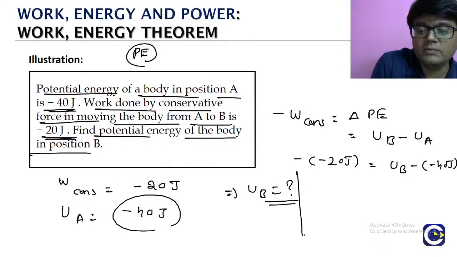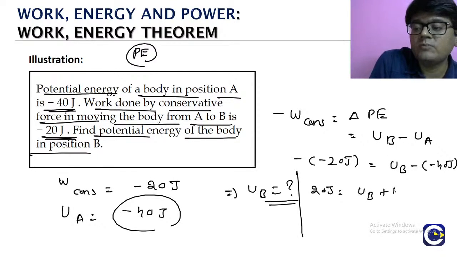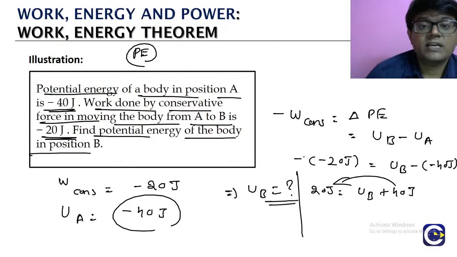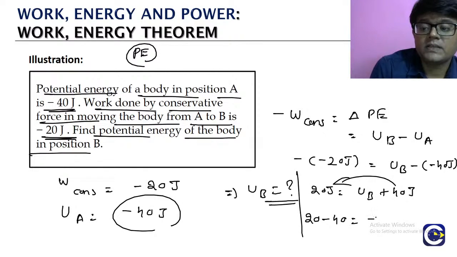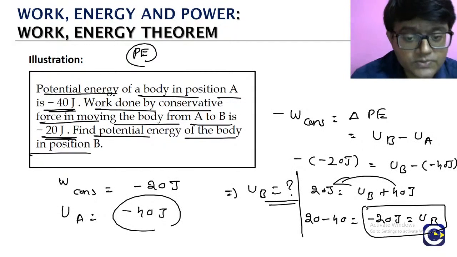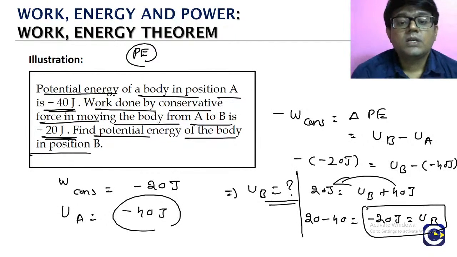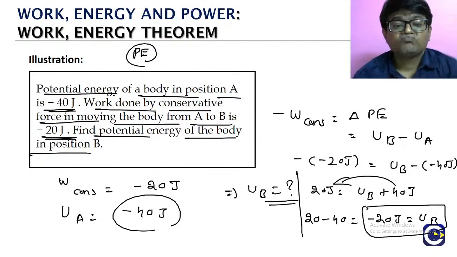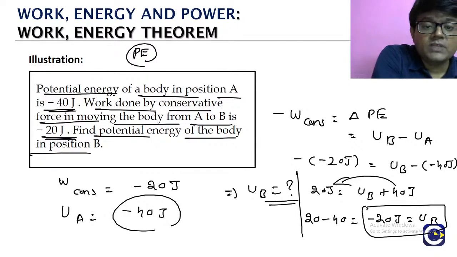UA is -40. Now look, on the left hand side, minus into minus becomes plus. So we have 20 equal to UB minus (-40). Now if we bring the 40 to the left side it becomes negative. So 20 minus 40 is -20. This is the value of UB. So what is the potential energy at point B? -20 joules. Understood?